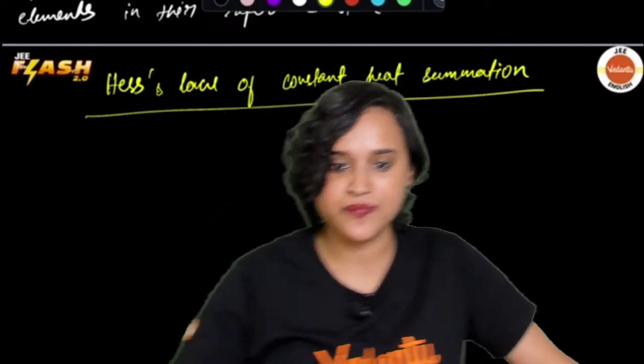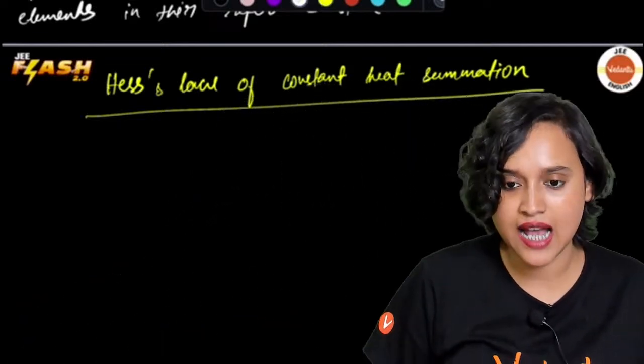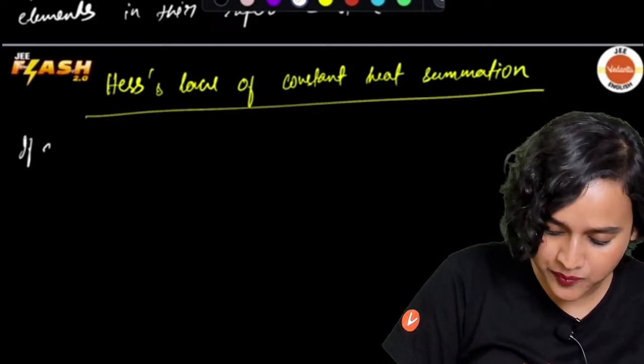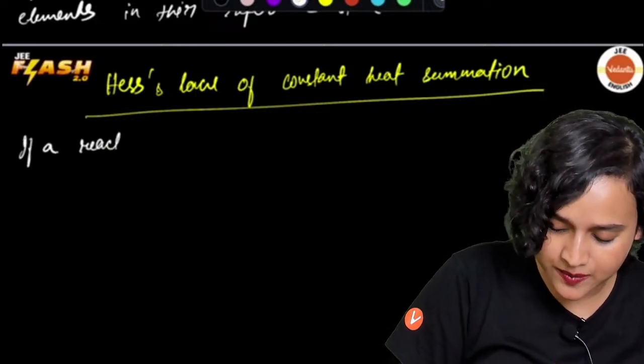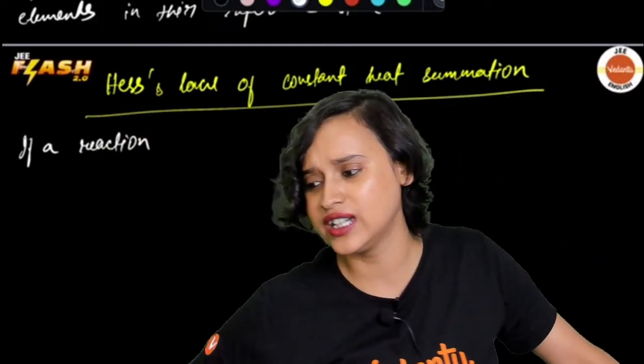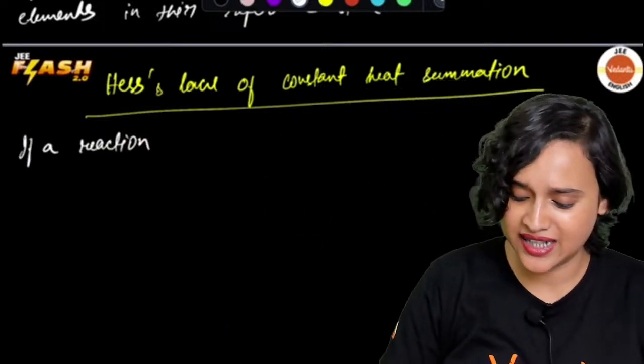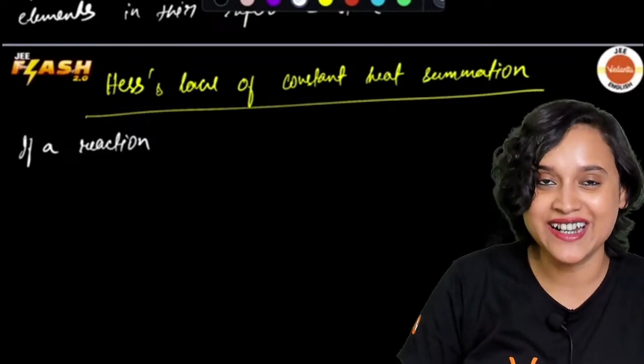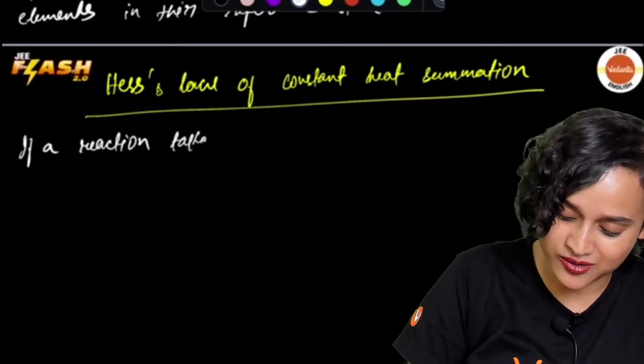What is Hess law? What I am saying is, I don't feel like writing, guys. Can you write it down? Chalo, let me write it down only.